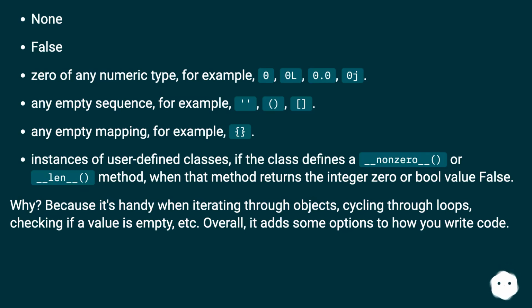Why? Because it's handy when iterating through objects, cycling through loops, checking if a value is empty, etc. Overall, it adds some options to how you write code.